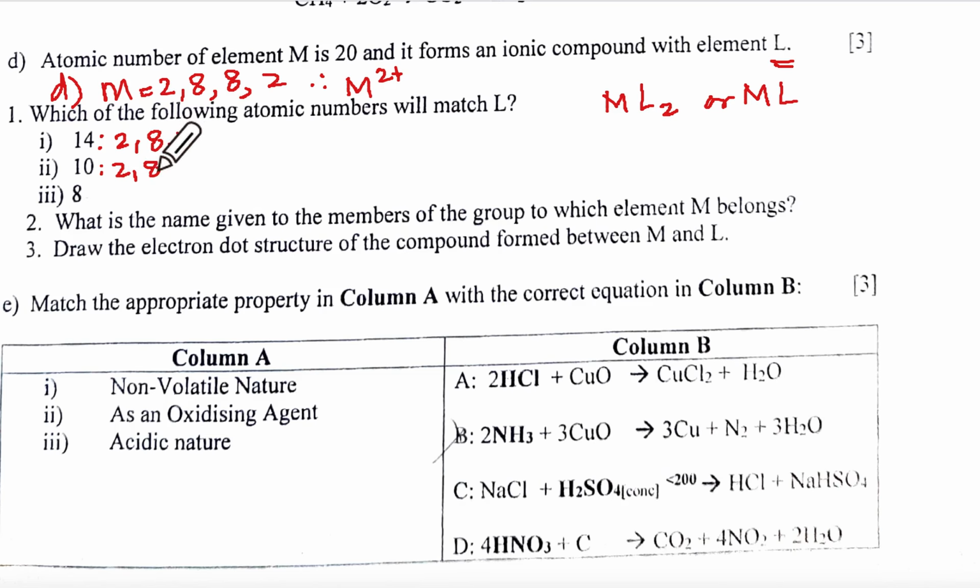Noble gas with compound? No. So it will be 2, 6. So it will be giving you L2 minus. So it will be ML. What is the name given to the members of the group which M belongs to? M belongs to, it is 2 plus, which means alkaline earth metals. Alkaline earth. Draw the electron dot structure between M and L.